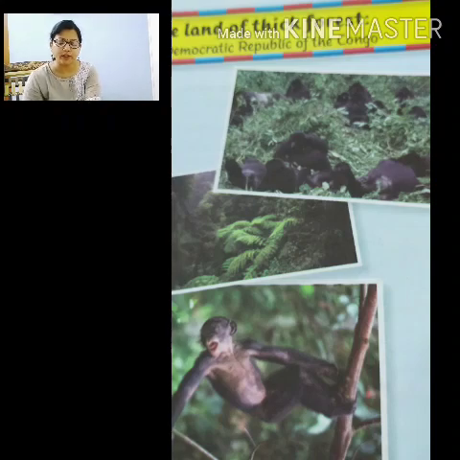Now what kind of vegetation and climate do you think the country has? Do you think it will have dry climate? If it is dry, how can there be so many forests? That means it will surely have good rainfall. Now how do you think are the lives of the people in this country? So the more we read the lesson, we will understand all these things. First of all, we will study about the equatorial forests.